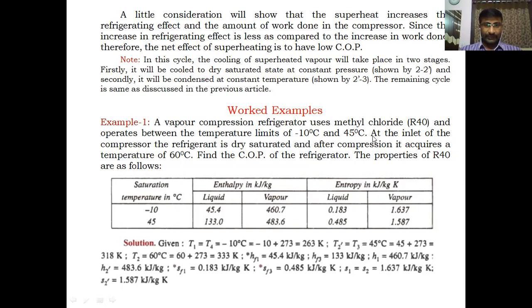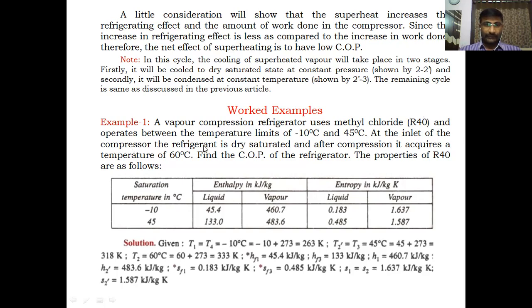The cycle is operated between these two temperatures. So -10 is the evaporator temperature and 45 is the condenser temperature. You have to take the properties of R40 at these two temperatures from the data book.